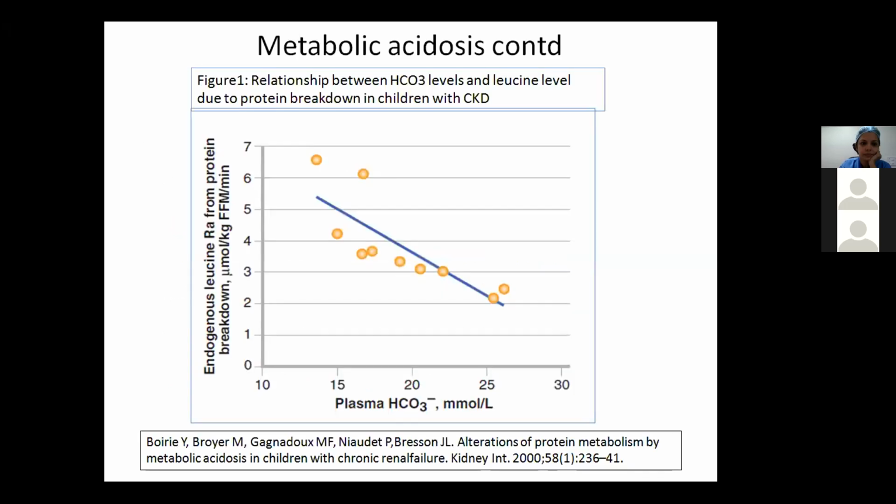Now, this was a study which showed the level of bicarb and leucine levels. So on the x-axis, we have the serum bicarbonate levels, and on the y-axis, we have the endogenous leucine, which has been obtained because of protein breakdown. So we see that as the plasma bicarb levels decrease, like in metabolic acidosis, there will be increased leucine in the blood that will signify increased protein breakdown, and which will per se cause growth failure.